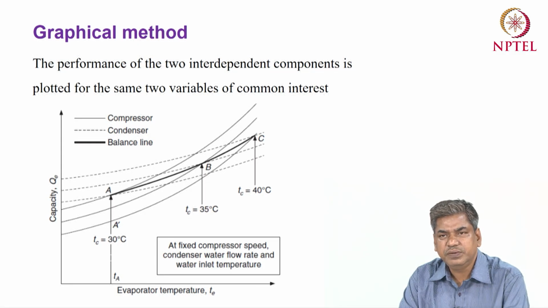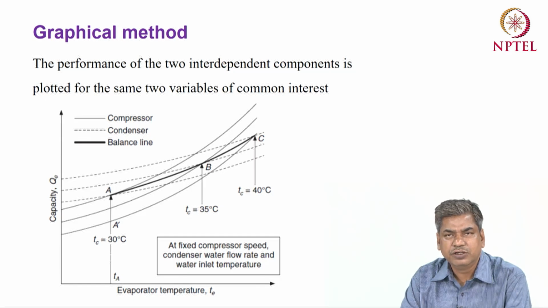This has been plotted for a fixed compressor speed, condenser water flow rate and water inlet temperature for the condenser.